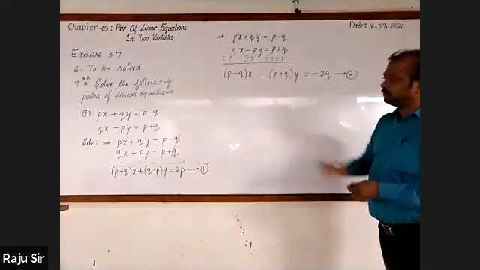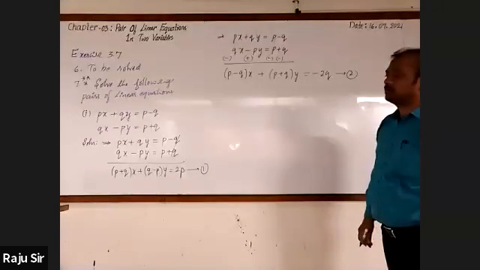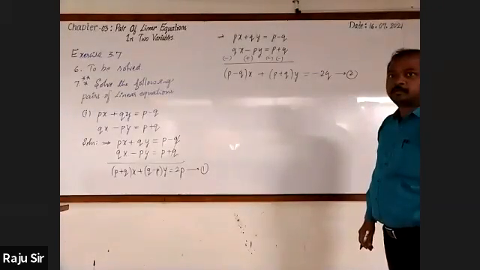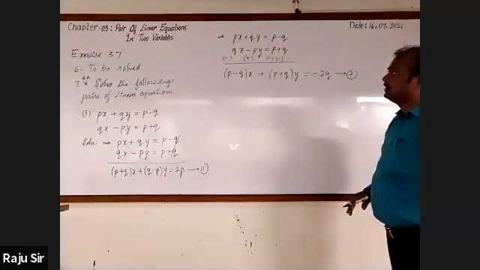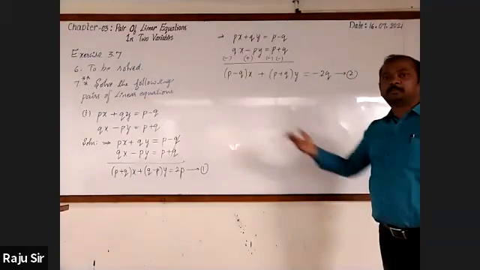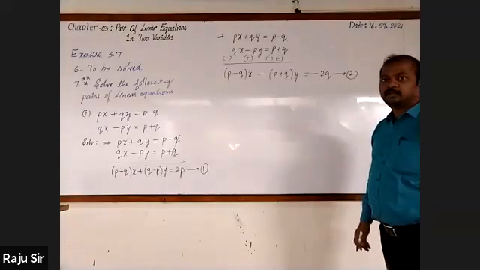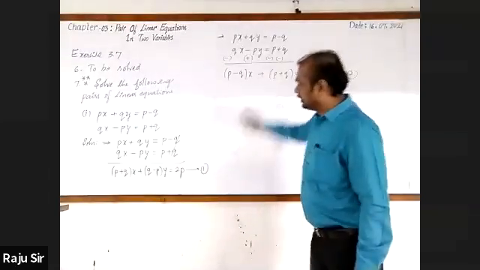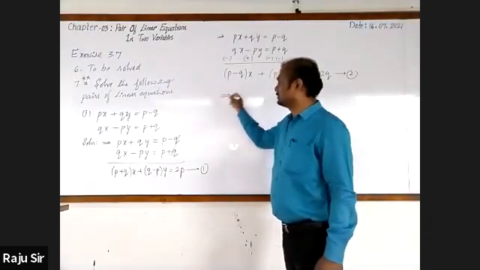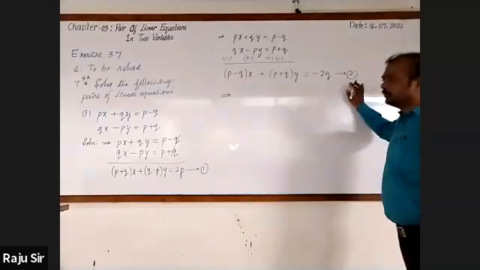Now you tell, how do you go for solving? Elimination, sir. If so, in the beginning, you have taken, no? Okay, afterwards we will move on to elimination. Now, let us go for solving these two equations. Should we multiply?